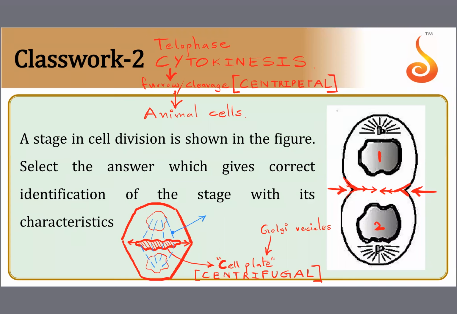We call them phragmoplast. So phragmoplast is the name given for the spindle fibers which still persist even after cell division, even after karyokinesis. The spindle fibers have not disappeared. That is called phragmoplast.